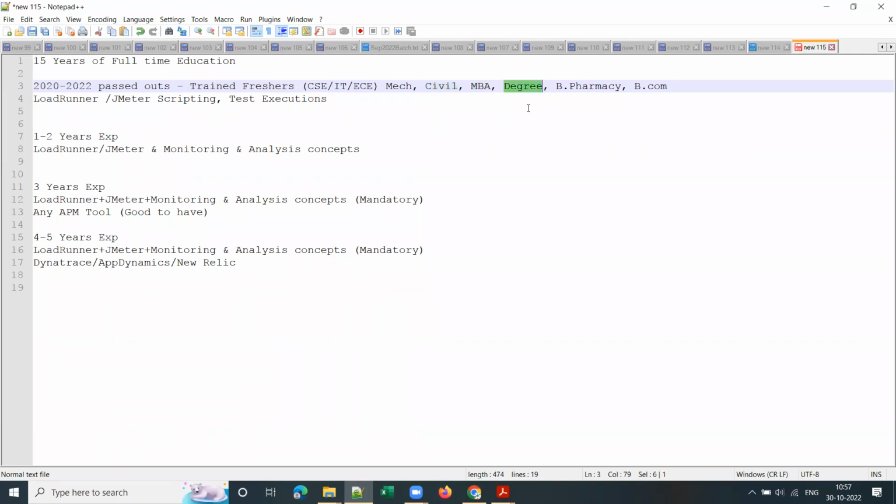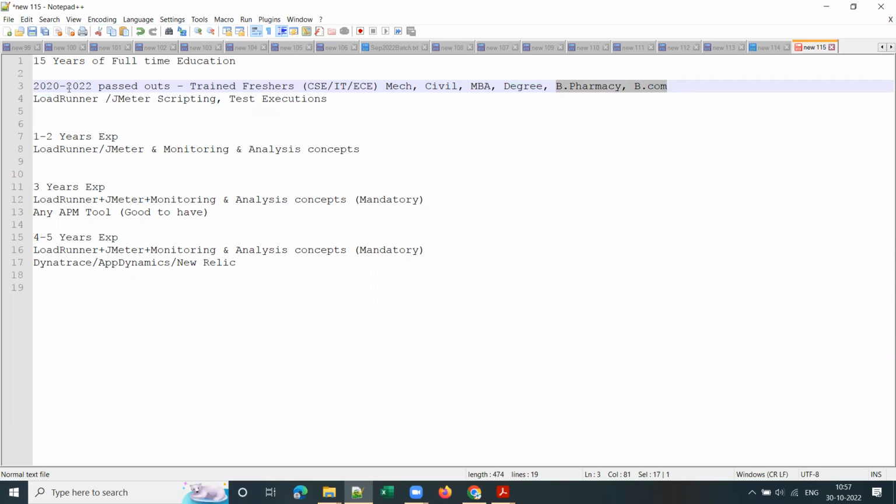And any degree, including MBA, is considered eligible for performance testing, manual testing, and automation. Nowadays, for the past 1 year, due to a huge resource crunch, any degree is considered eligible. Clear, guys? Already a few of my students from B Pharmacy and BCom backgrounds got placed, and a few of them completed 1 year also.